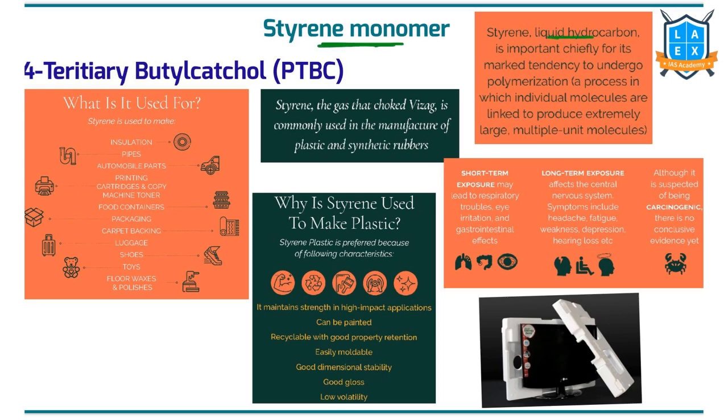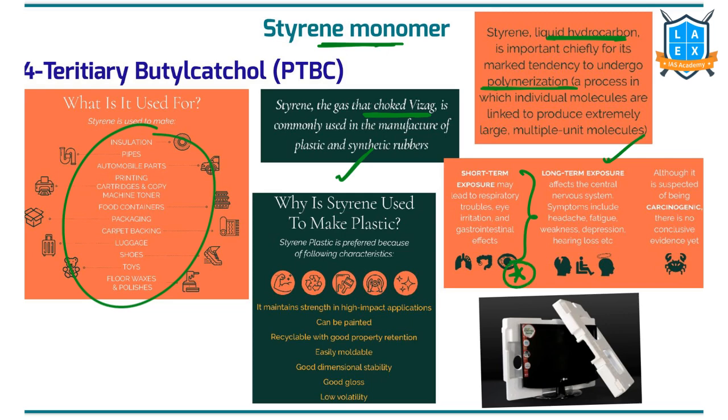Styrene is a liquid hydrocarbon. This is used for polymerization. Styrene gas has choked the city of Vizag and led to the deaths of a few people. It is used to manufacture pipes, automobile parts, packaging, carpet backing, etc. And what are the impacts of this? There are short-term and long-term impacts. Respiratory diseases and neurological diseases are the two very important impacts of exposure to styrene gas.